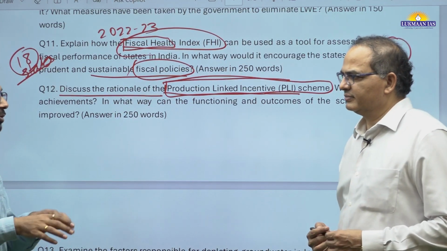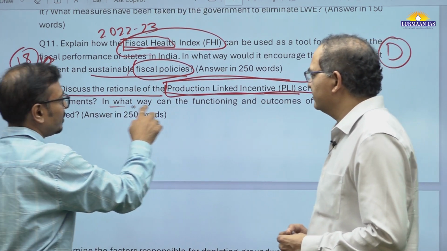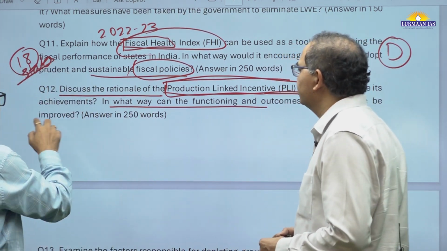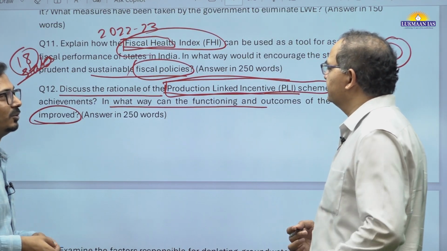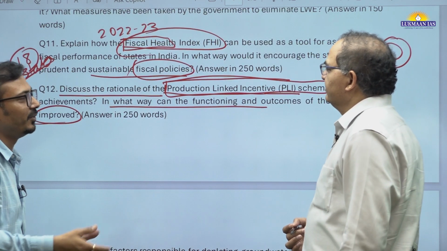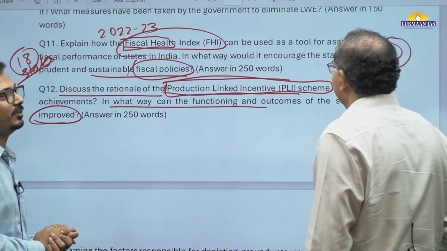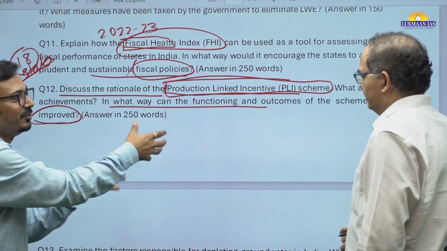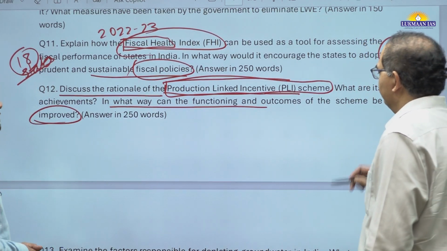And now almost 4, 5 years have been completed. So that's why it is asking in what way the functioning and outcomes of the scheme can be improved. So it is an analytical question, whether it has been faring well, the outcomes and all these things, and how it can be improved. So one should understand it is a contemporary question. And moderate side? Yes, sir, moderate side we can say now.